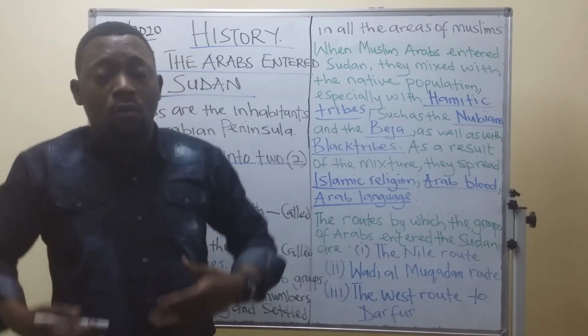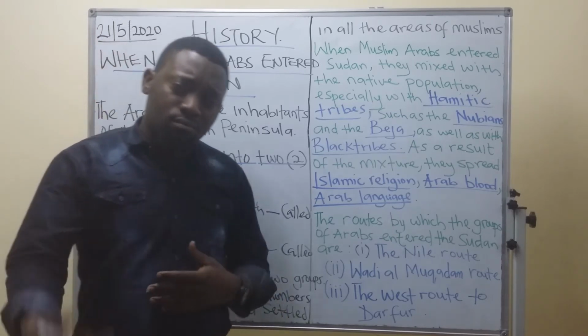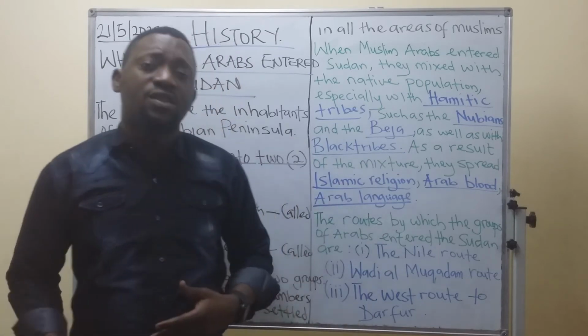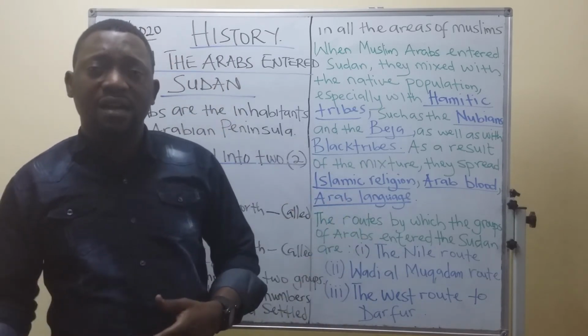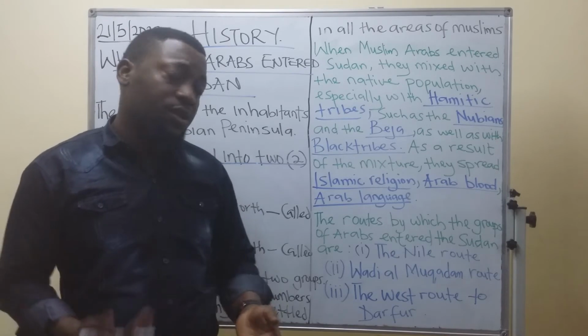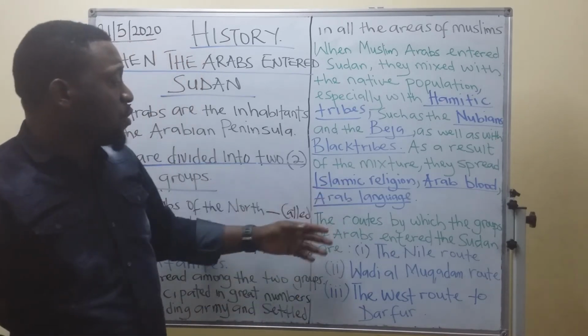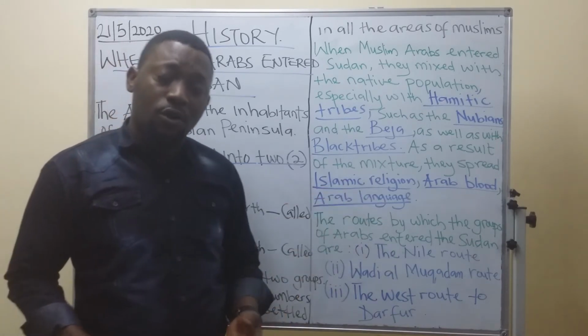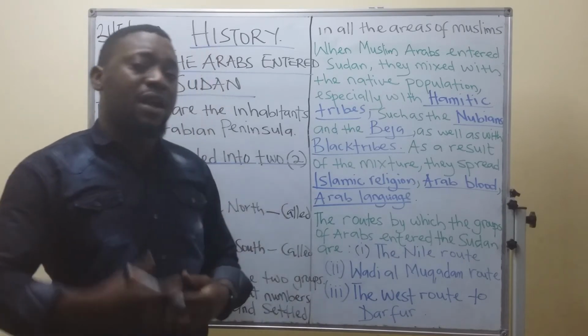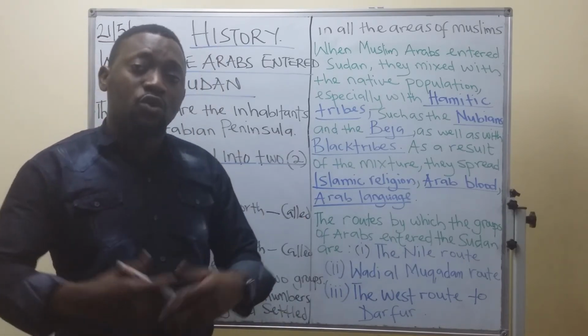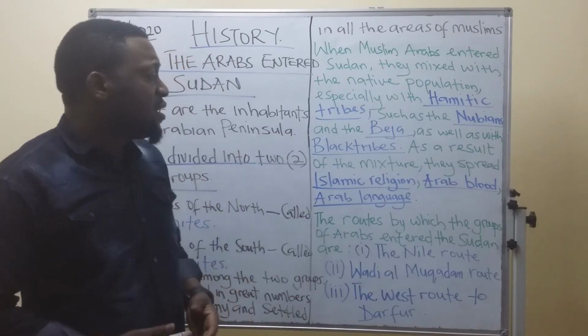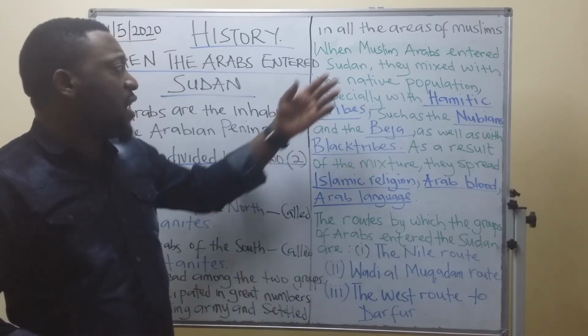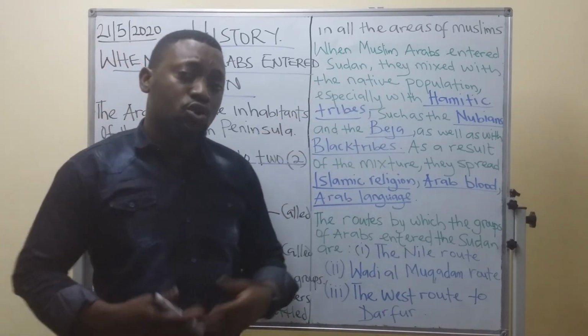The Arabs are white, so the colors started changing. Then the third one is the Arab language. They made sure the Arabic language was there for everybody to speak. So these are the things that changed when the Muslim Arabs entered Sudan.